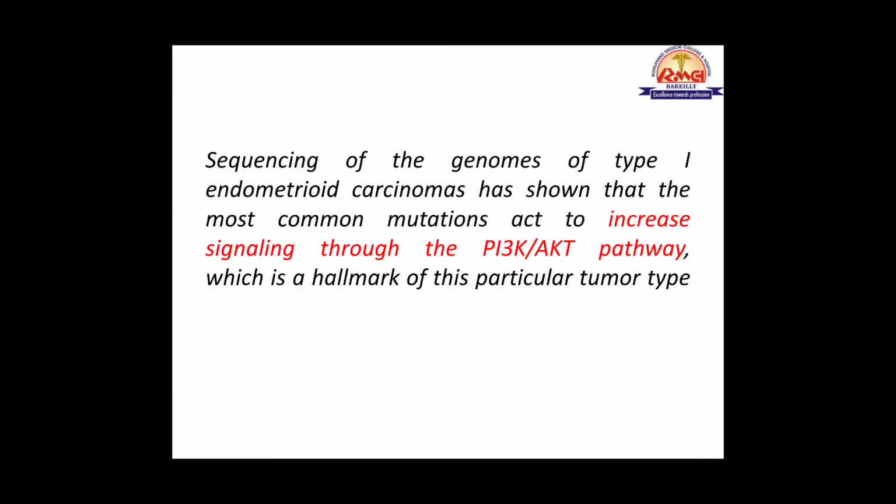So there is sequencing of the genomes of type 1 endometrioid carcinoma, and it has shown that the most common mutations, all these mutations which I stated in the previous slide, increase the signaling through the PI3K-AKT pathway. This is a signal transduction pathway. It causes increased proliferation in the cell cycle, and it is a hallmark for this particular tumor type. So this can be an important MCQ also. So all these act through this mechanism that there is increased signaling through the PI3K-AKT pathway.